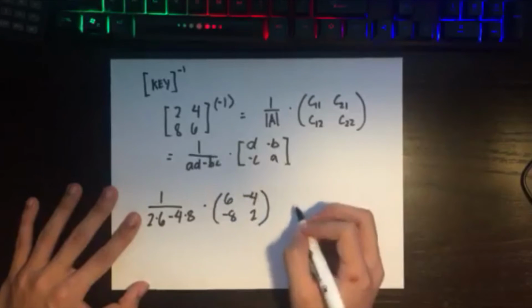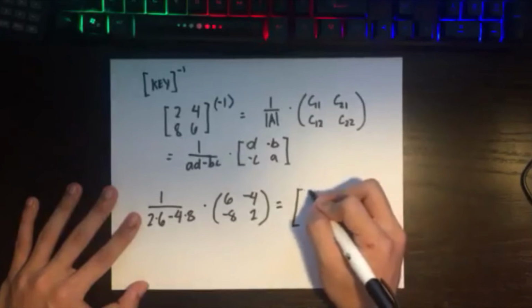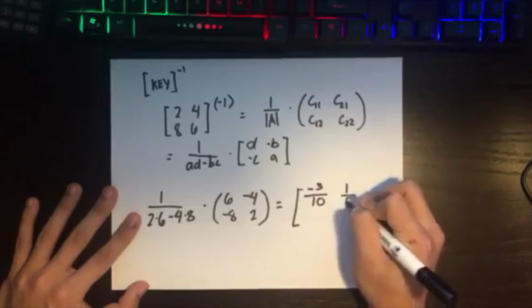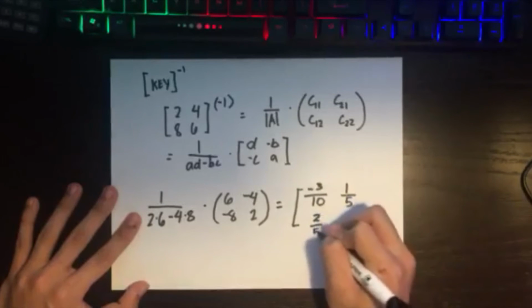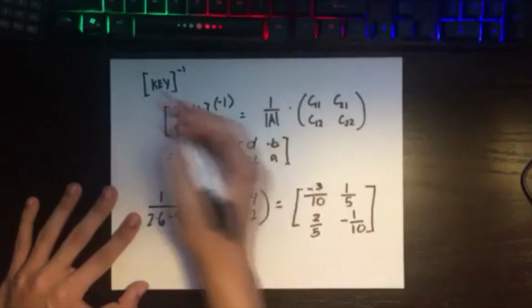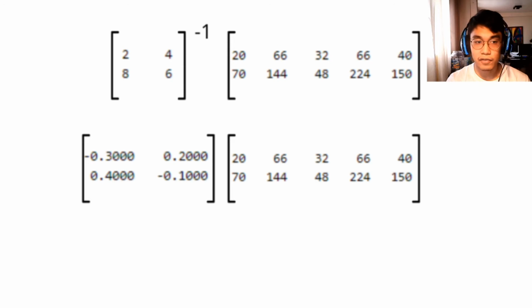So the final answer would be our new matrix, our inverse key matrix, which is negative 3 over 10, 1 over 5, 2 over 5, and negative 1/10. That is our inverse key that we'll be using to decrypt our message. So now we know how to get the inverse of a matrix, in our case a 2 by 2 matrix, which is our key, and now we want to decode the encrypted message that our sender has given to us.